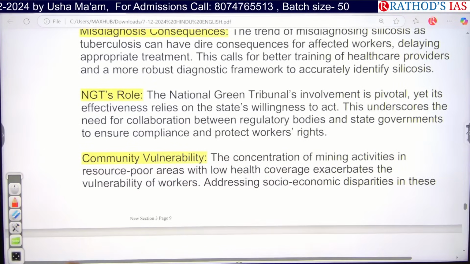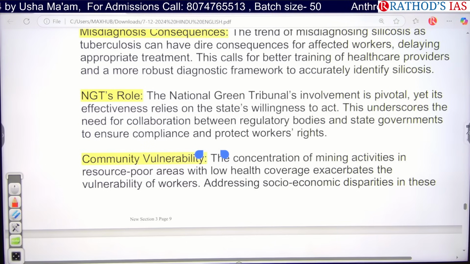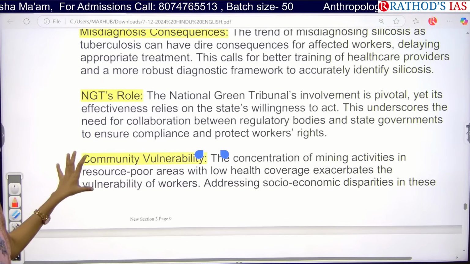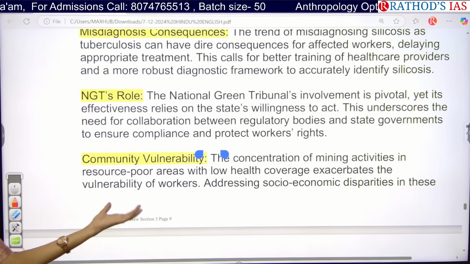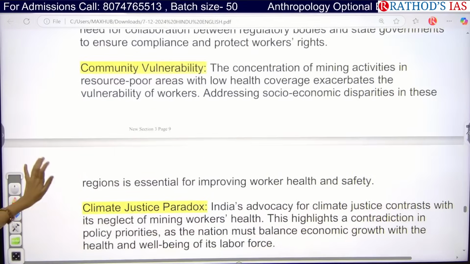Because of this, now NGT has been involved, and it said that yes, we have to take some steps so that we can protect the rights of these workers. Okay, so that is the thing.